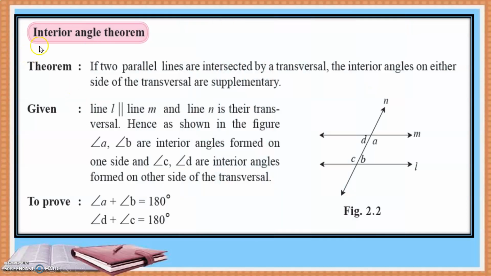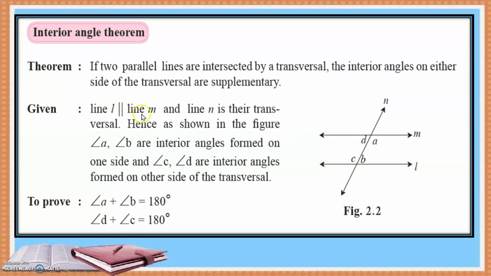Interior angle theorem. This theorem, you will be writing this part in your notebook, but however, you do not have the proof of it. So let us understand this theorem. If two parallel lines are intersected by a transversal, then the interior angles on either side of the transversal are supplementary. So what does this statement mean? That means if the two lines are parallel, then the interior angles are supplementary.